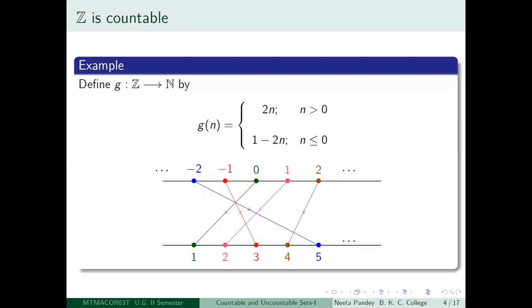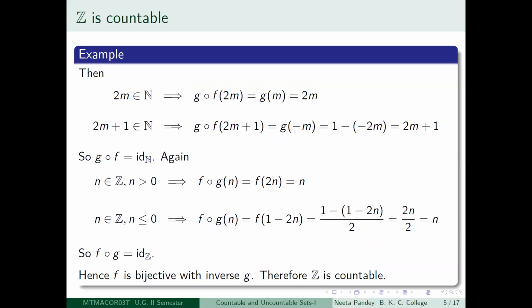So if you want to do it precisely, you should sit down and compute what is happening to G composed f and also what is happening to f composed G. So f was a mapping from N to Z and G is a mapping from Z to N. So if G is to be an inverse of f, it should satisfy that f followed by the composition with G should give you the identity on N. So just sit down and write down the formulas which we have already given.